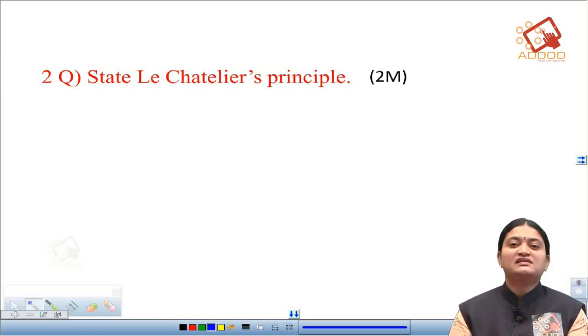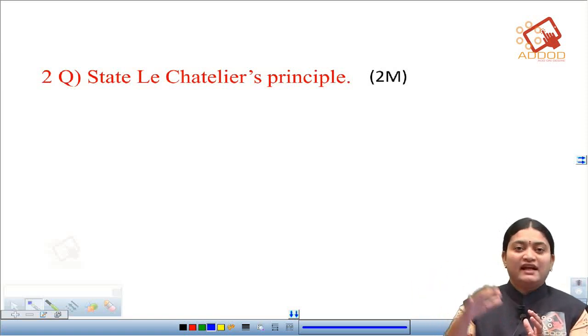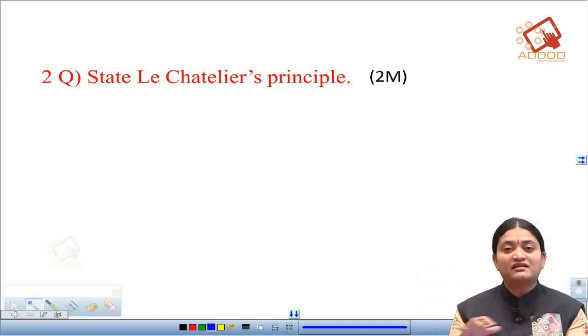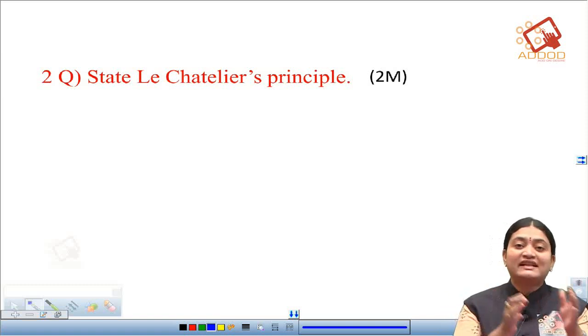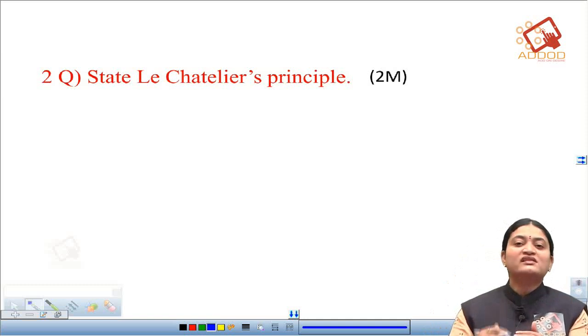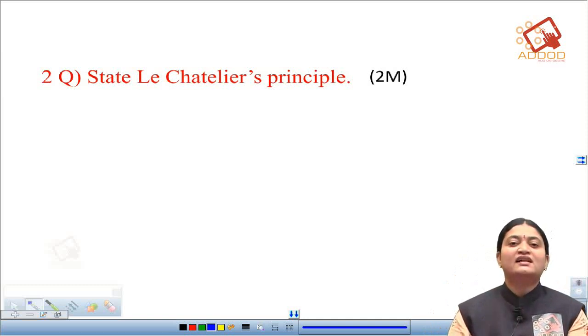For example, suddenly if someone pinches you, then what happens? You will just remove your hand from there. In the same way, when we are applying any effect such as concentration, temperature or pressure, when a chemical reaction has attained the equilibrium, it adjusts itself so as to reduce that effect. So this only we call Le Chatelier's principle.